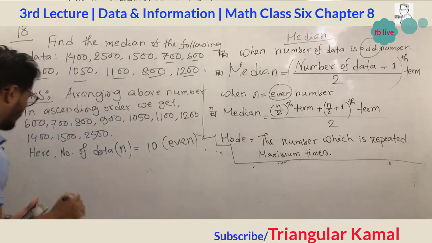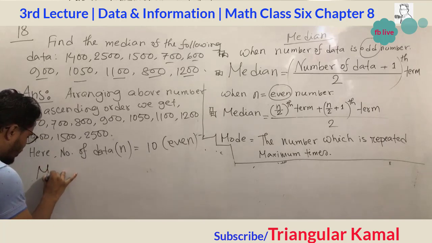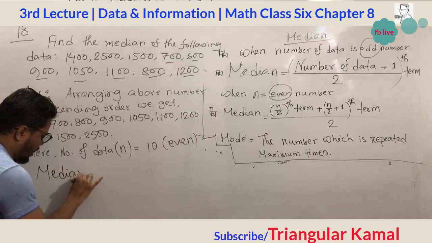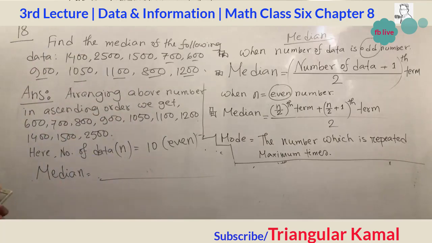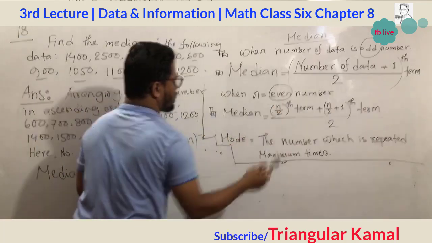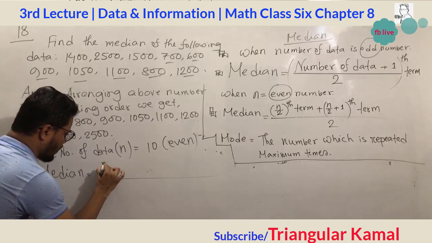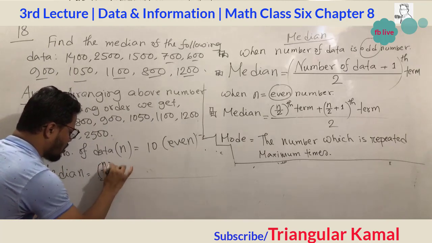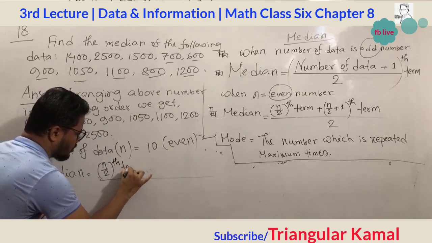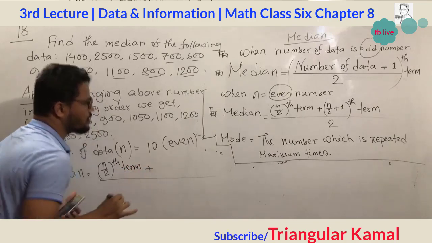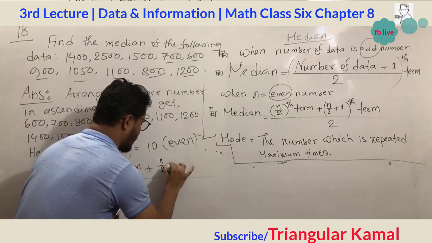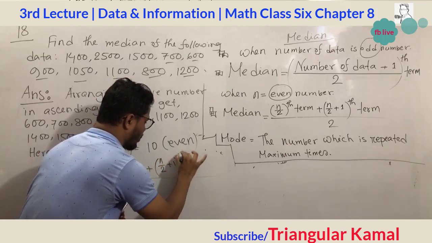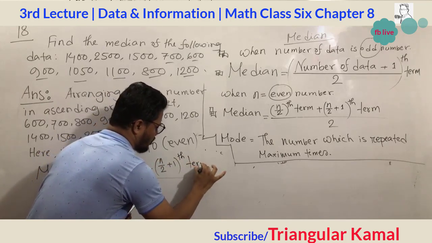So median equals the n by 2 term plus the n by 2 plus 1 term, divided by 2.